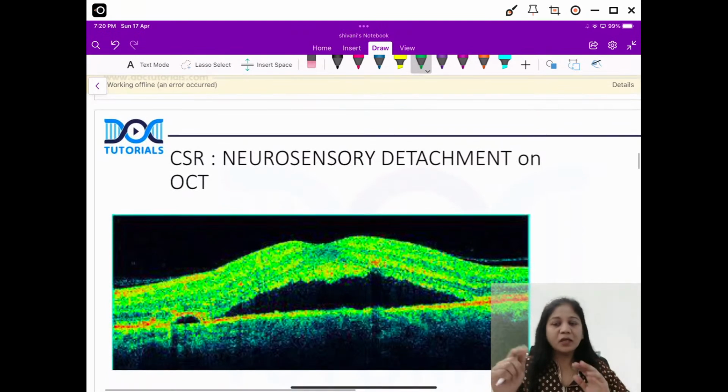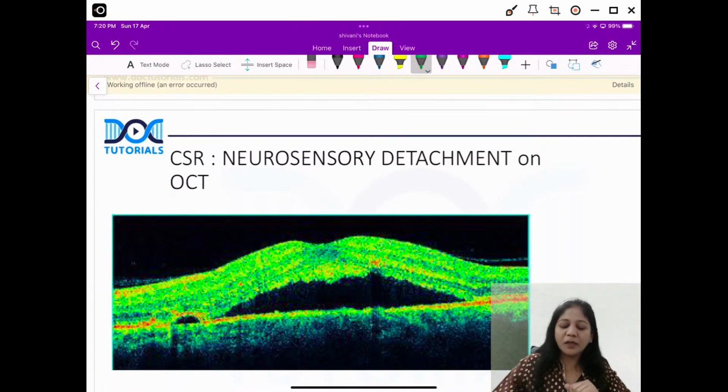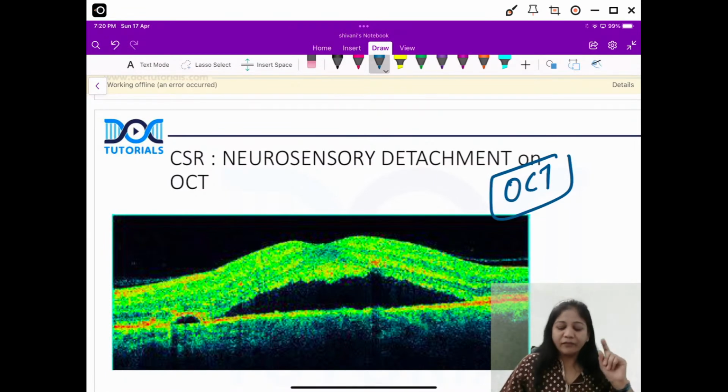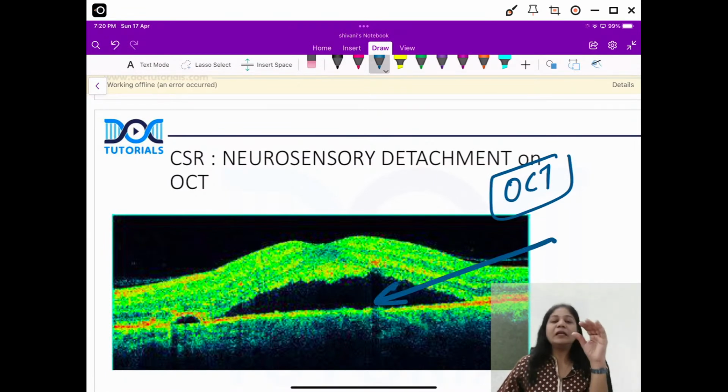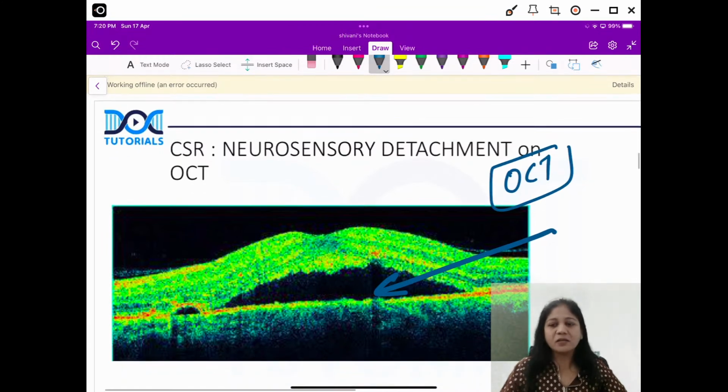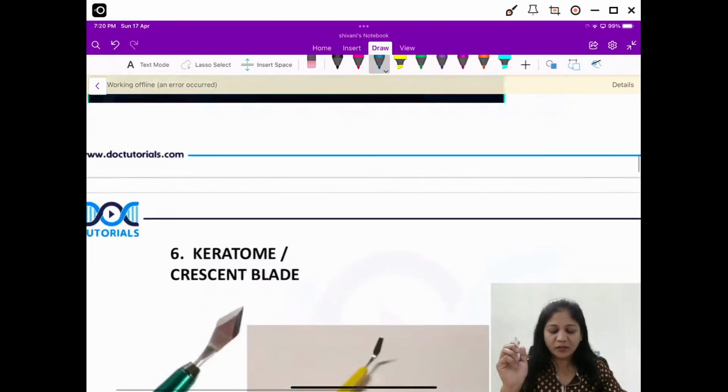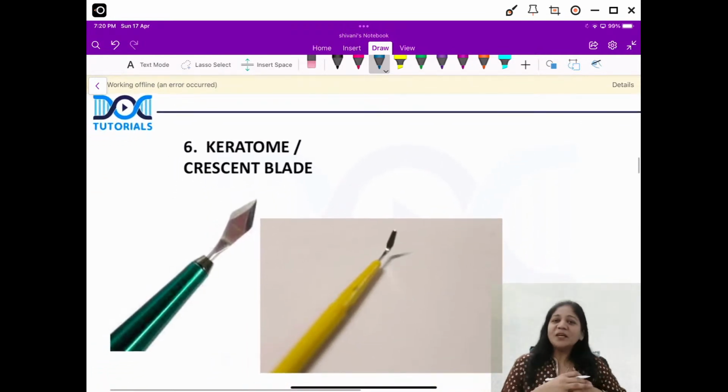So I was mentioning which layer the fluids get accumulated in. So friends, this is our optical coherence tomography picture, and this is your fluid collection typically in your subretinal layer, okay? This is very important, and that has been there in your exams earlier, in the NEET PG exam. So you were asked about the fluid collection, in which layer the fluid is collected. It is there in the subretinal layer, okay? Important picture question.